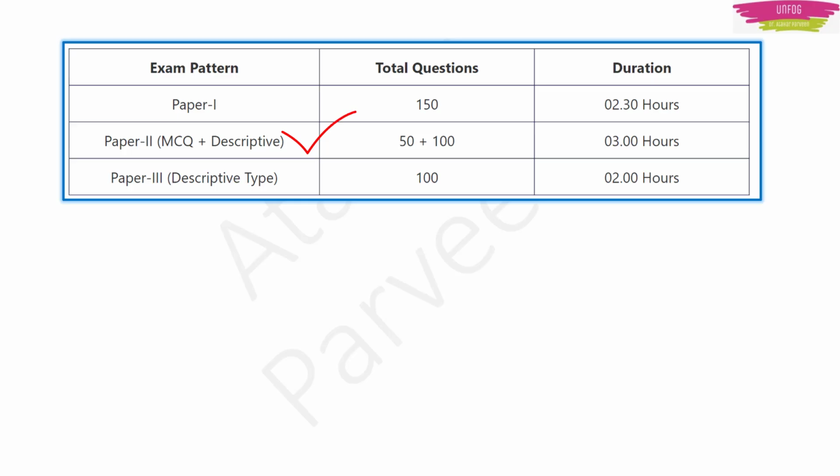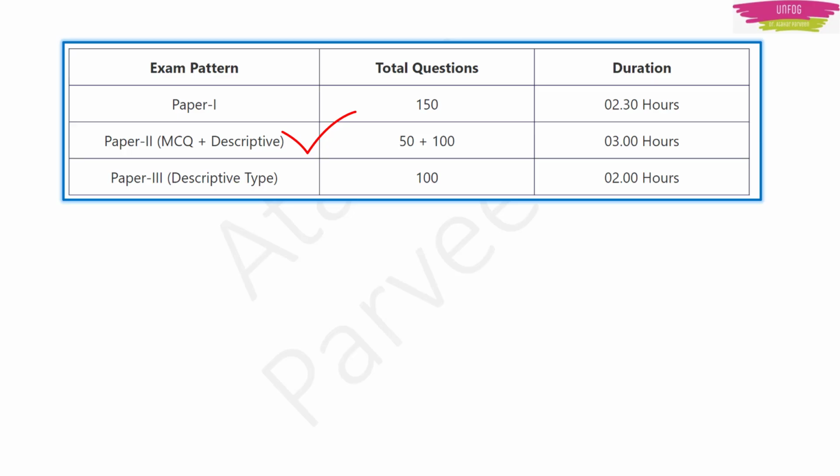Paper 2 will be both objective type and descriptive type, meaning MCQ questions will be there. The first 50 questions will be MCQs, then for the next 100 marks you will have descriptive questions. So the first 50 questions are of 1 mark each, and the next descriptive part will be of 100 marks. In that you will have 2 mark questions, 3 mark questions and 4 mark questions.